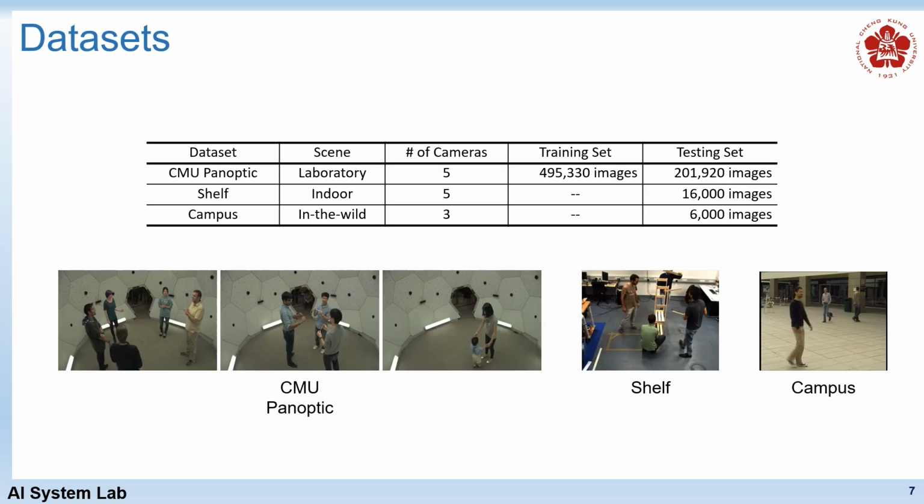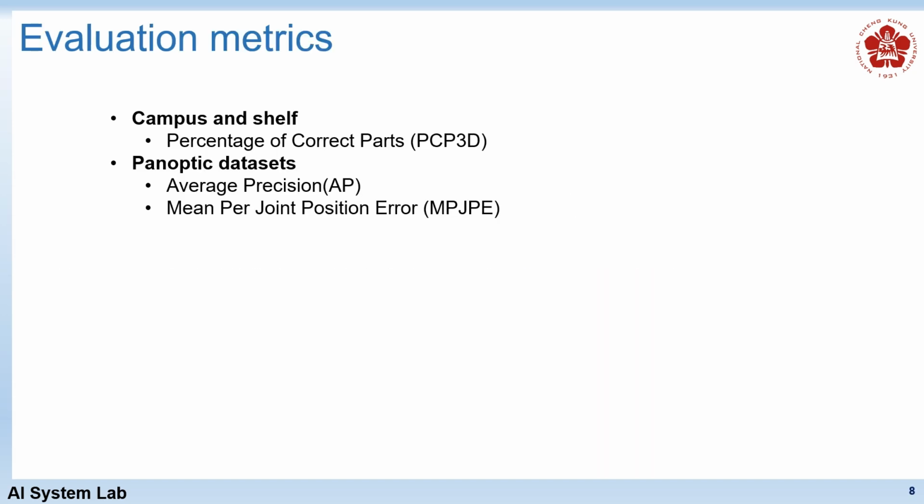We evaluate our model on the CMU Panoptic, Campus and Shelf datasets. In the Campus and Shelf datasets, we use percentage of correct parts to evaluate our model. In the Panoptic dataset, we use average precision and mean per joint position error to evaluate our model.